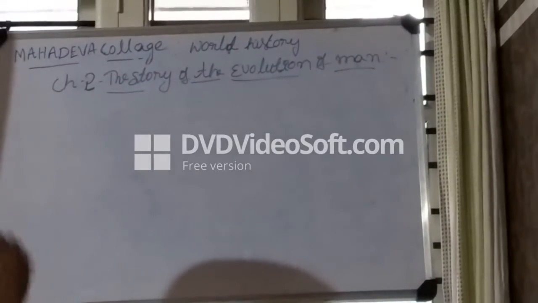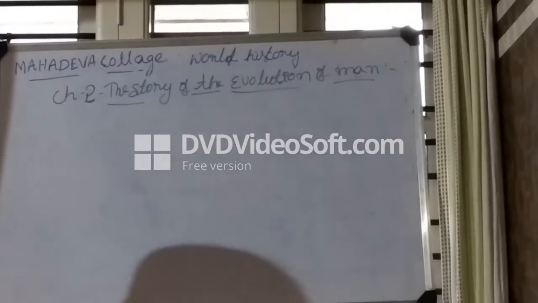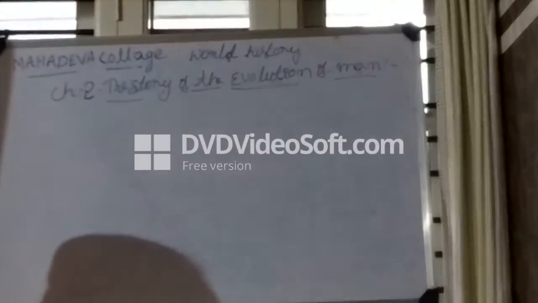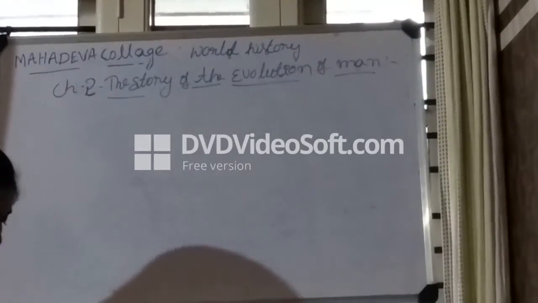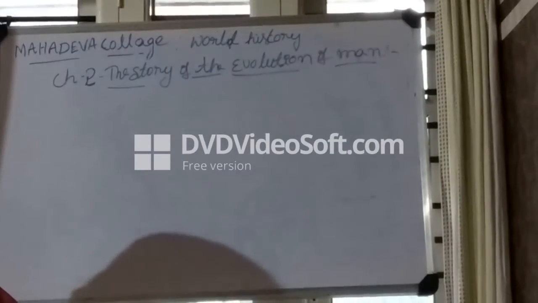Today I will explain the World History second chapter, the story of the evolution of man. In that chapter, we will discuss the evolution of man. Hence, the evolution of man means the evolution of human beings.